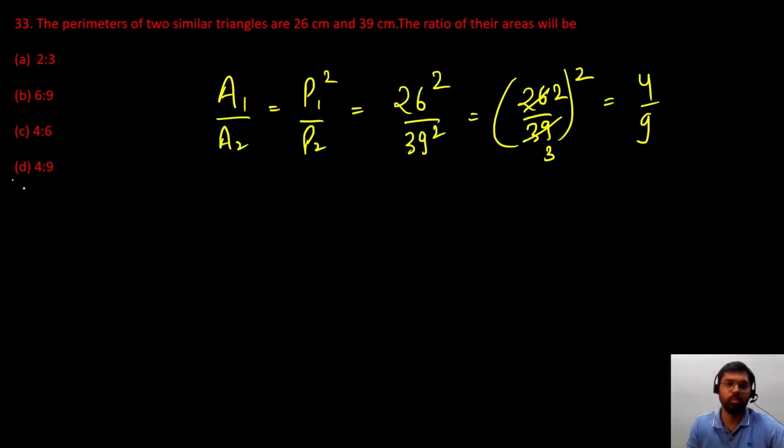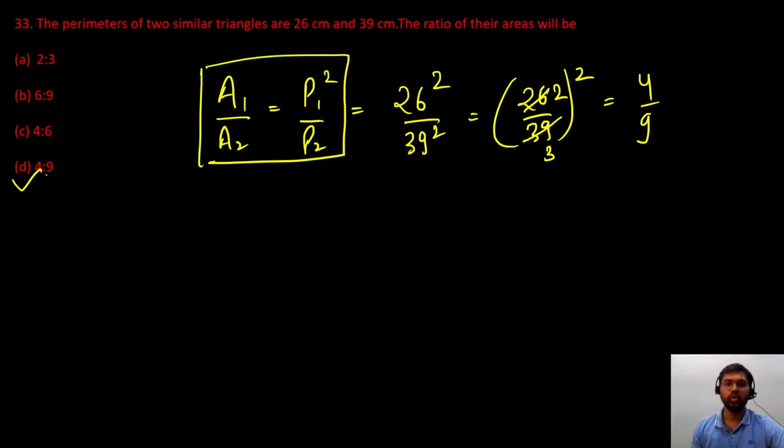So answer is 4 by 9. So we have to use only this formula, that the ratio of their areas will be equal to the ratio of the squares of their perimeter if we are given with two similar triangles.